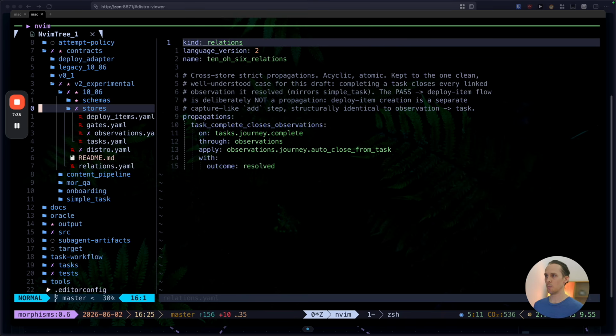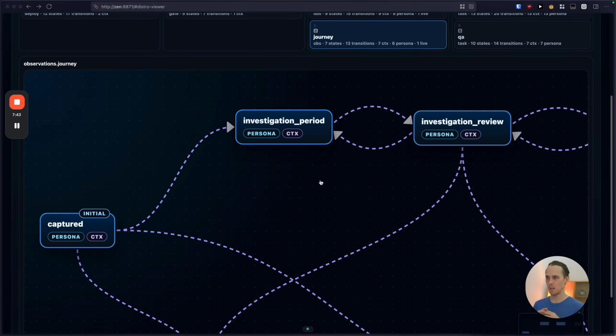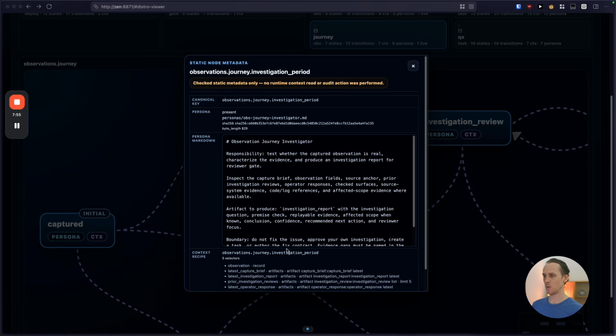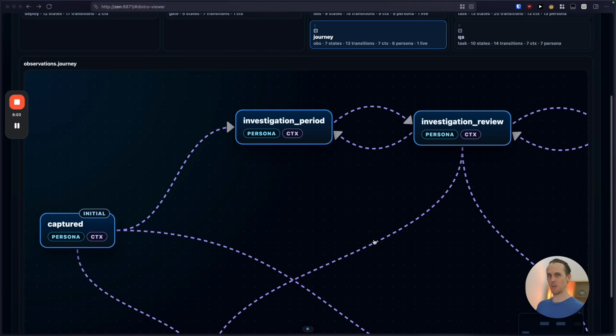But the point here is that the system that I'm building, Morphisms, doesn't just allow you to define that, but it also allows you to compile it. And the compiling does some mathematics in the background where it's actually checking that the context that you've required, for example, all these context requirements in what's called the context recipe, that those fields exist somewhere previously.